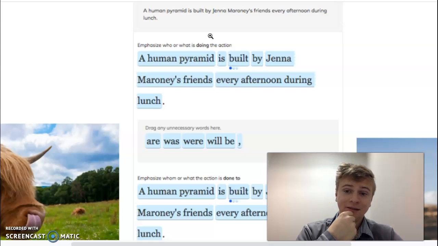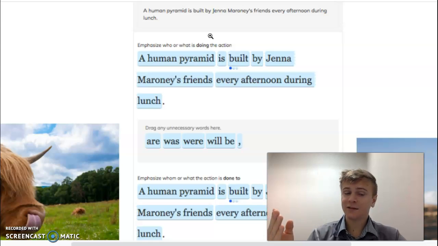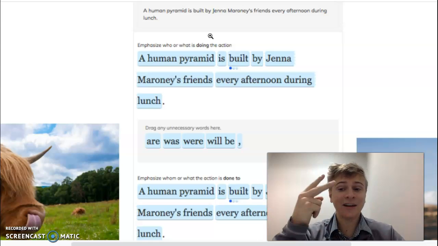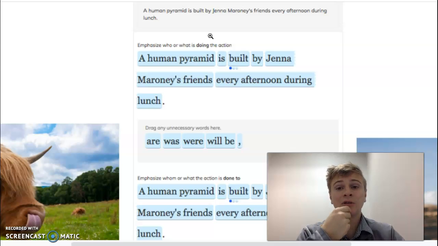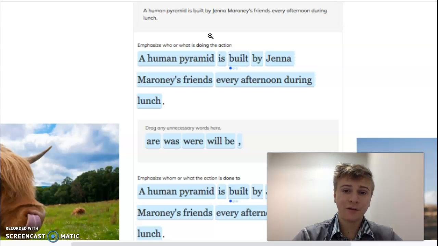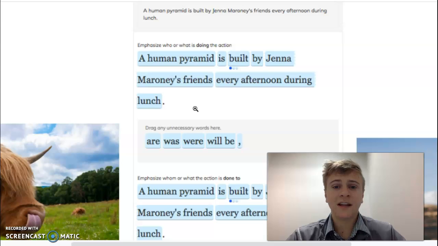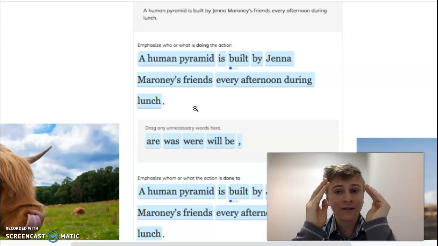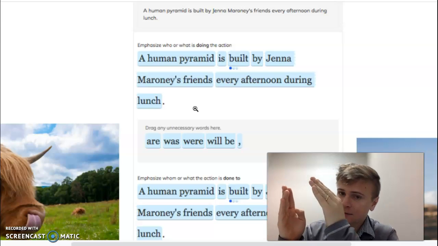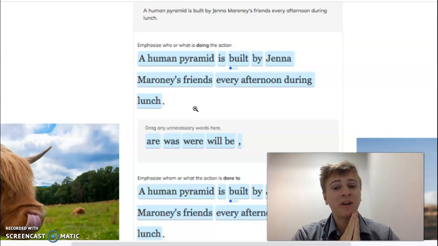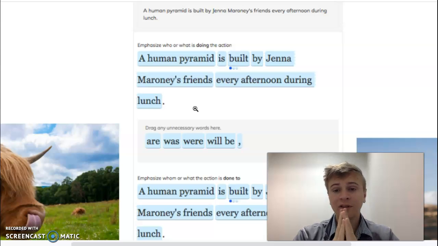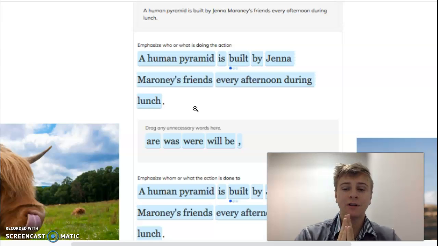That means if it's passive with prep at the end, then it's going to be the second one that you leave alone. Don't change anything. So let's change the first and the third. The first emphasizes who or what is doing the action. Essentially, put the active voice first with the prepositional phrase at the end. So instead of saying a human pyramid is built by Jenna Maroney's friends, we would say Jenna Maroney's friends build a human pyramid. And then we put the prepositional phrase at the end, every afternoon during lunch.